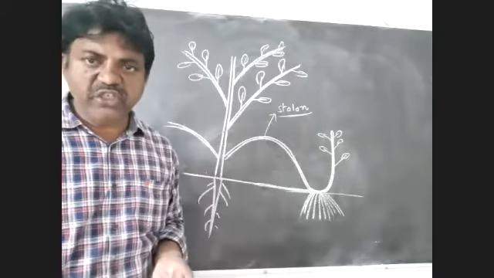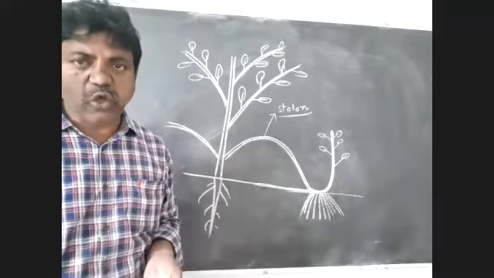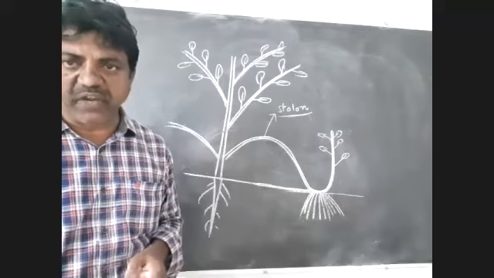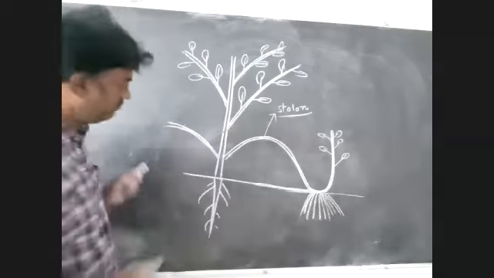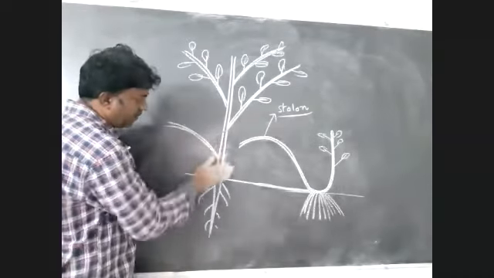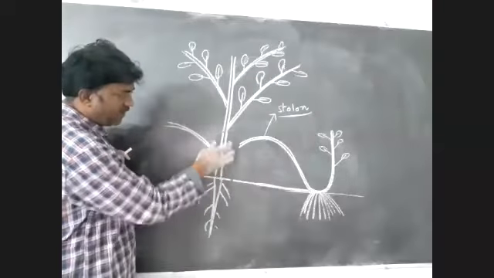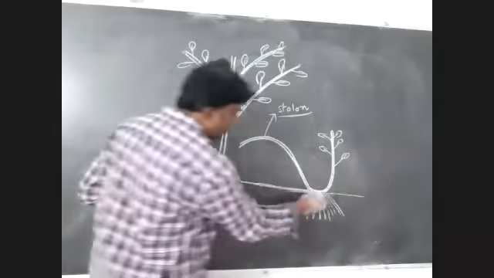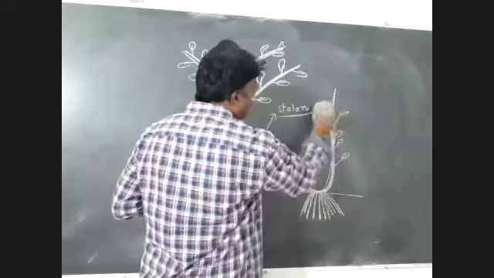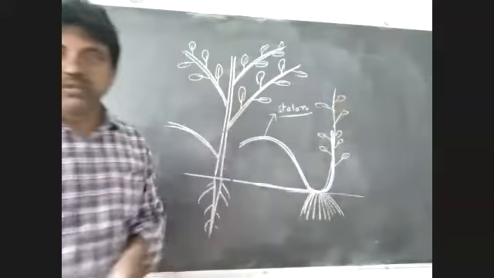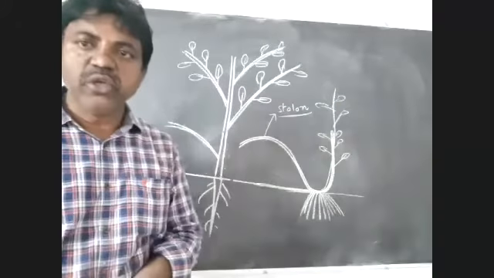This weak branch is known as a stolon. Listen to me carefully. Whenever it gets separated from the parent plant, it develops into a new plant.